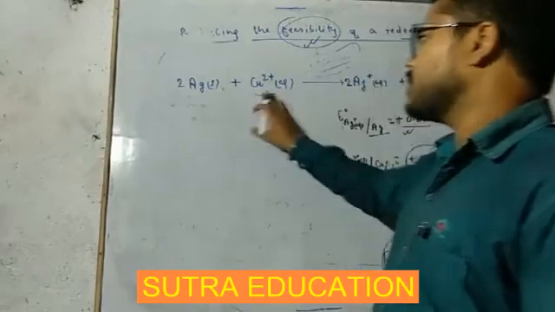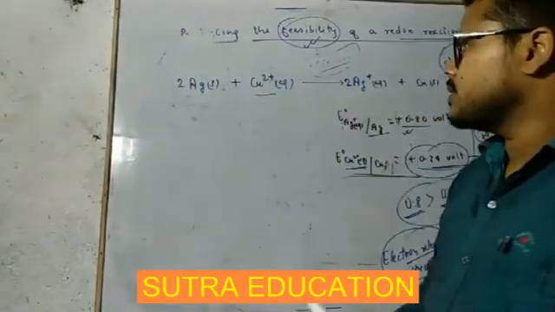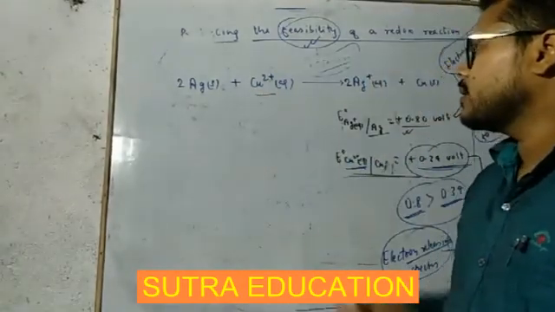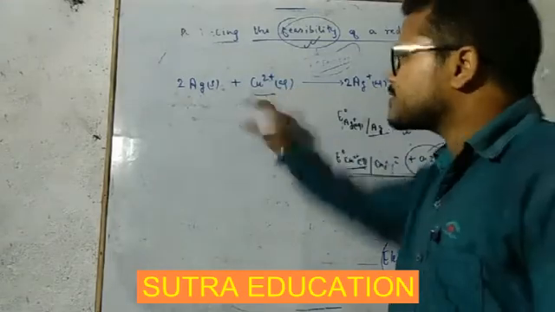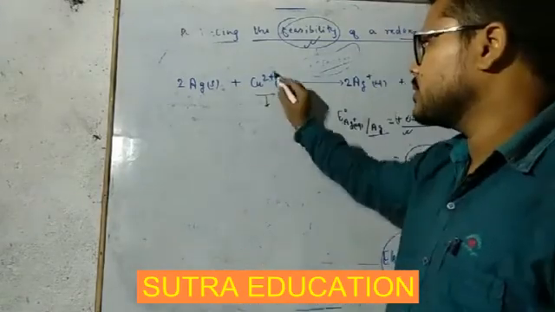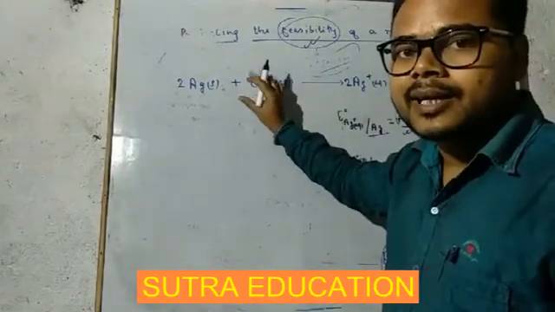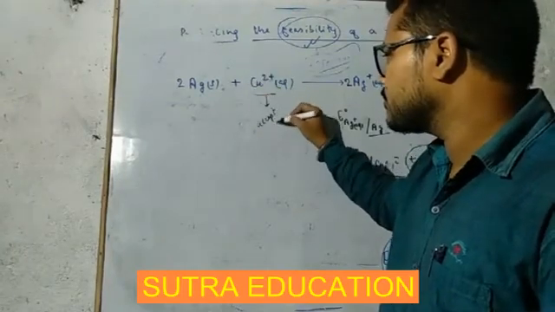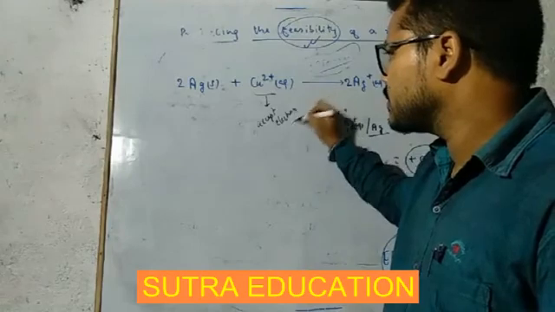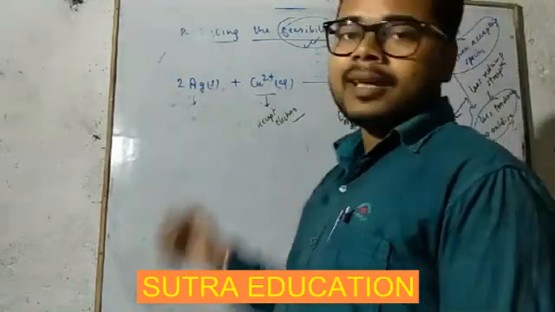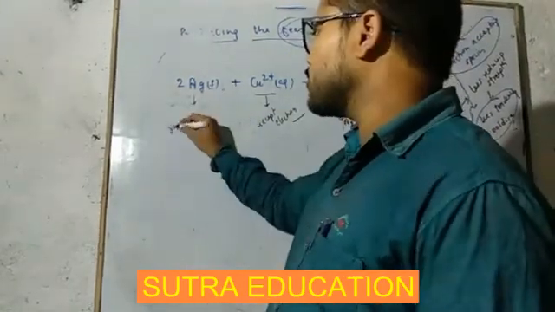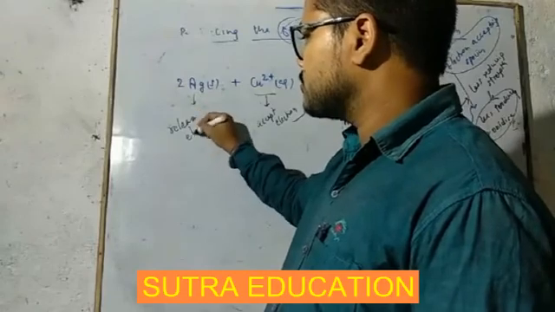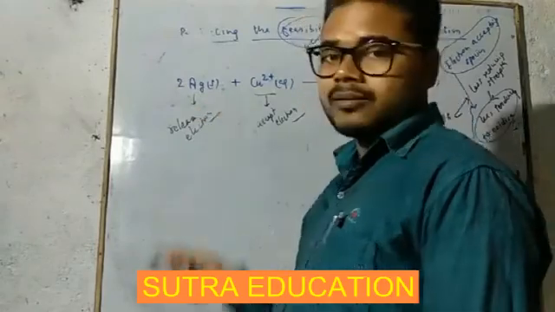Now Ag plus Cu2+ means what? This time, Cu2+ is accepting electron. Getting this? Now Cu2+ means it is lacking 2 electrons, so it is going to accept electrons, and this Ag is going to release electrons, which is contradictory, na.